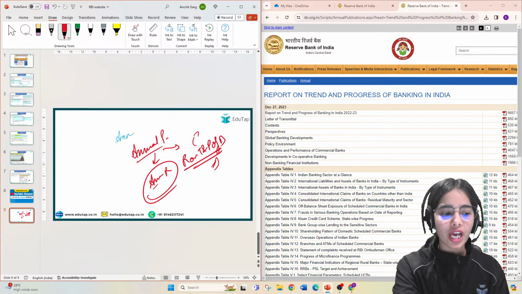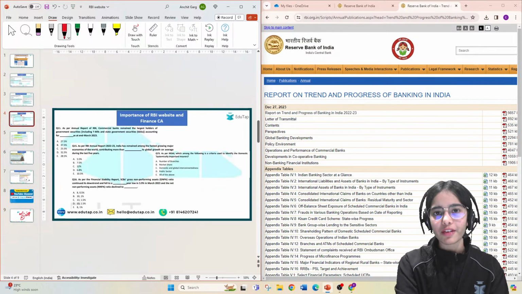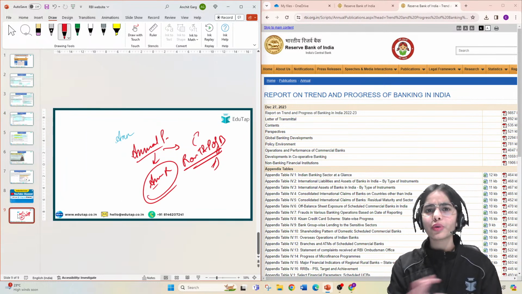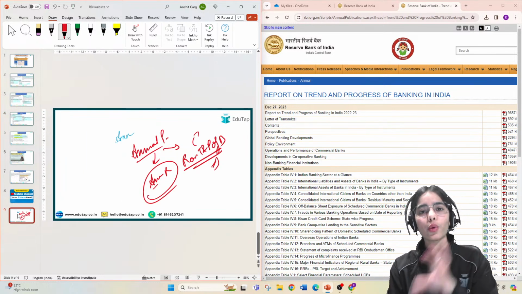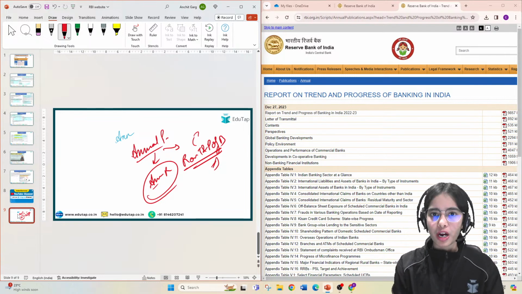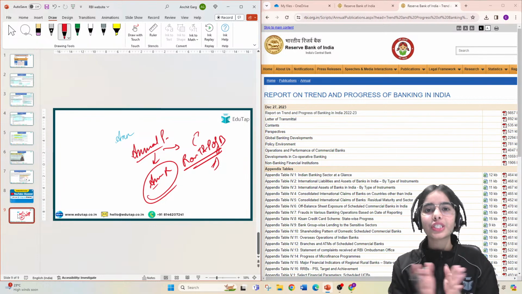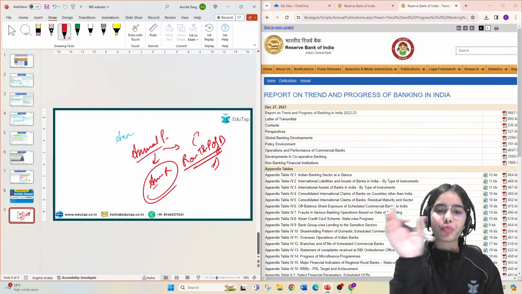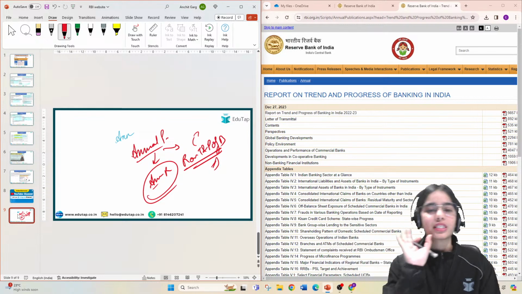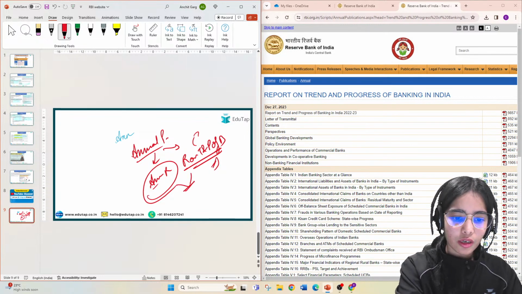From the annual report, as I have just shown you, various questions came. In 2021 or 2022, there was also a question from the annual report regarding the LTRO in the descriptive part of the examination. So the reports and publications that the RBI releases are important for the objective part and the descriptive part of RBI Grade B. So this is what you have to cover.